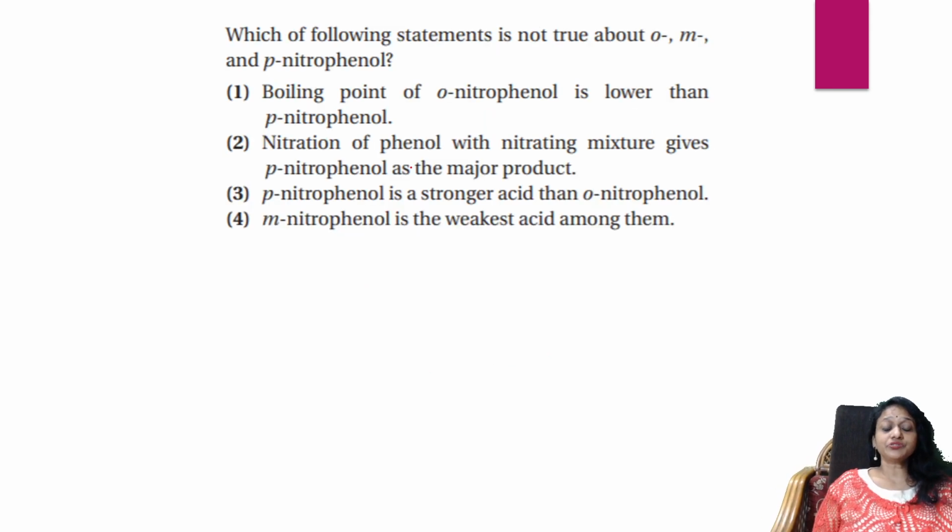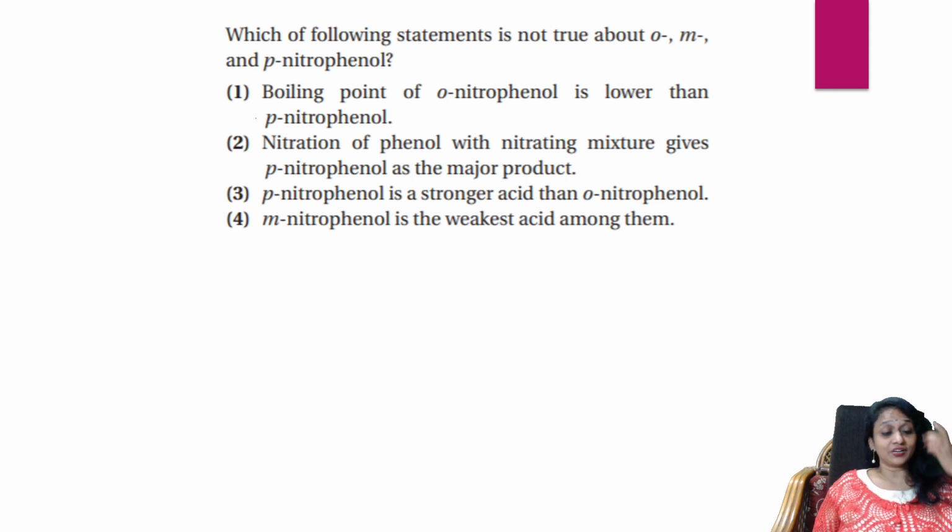Next one. Which of the following statements is not true about ortho, para and meta nitrophenol? Okay, remember, the boiling point of orthonitrophenol is lower than para. Correct. It's correct because of the hydrogen bonding. Now, nitration of phenol with nitrating mixture gives para-nitrophenol as a major product.